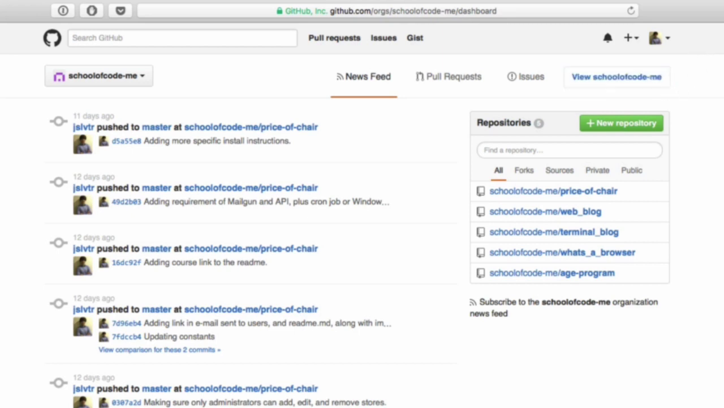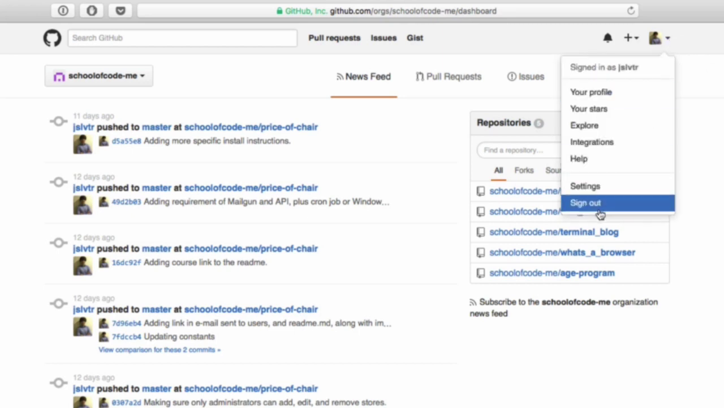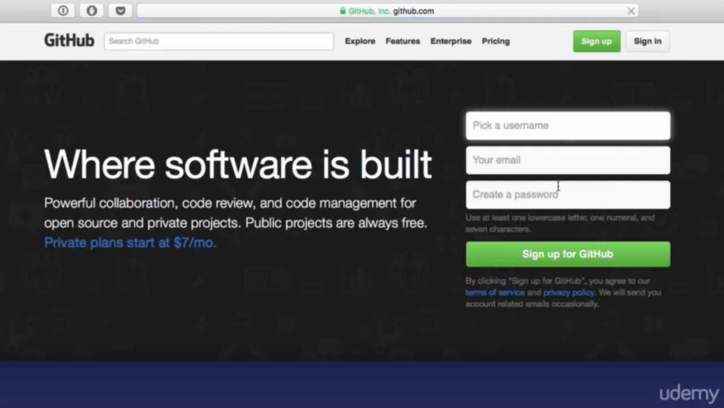You'll have to register. So I'm already registered, but I will sign out just for you guys to have a look at what this looks like. Simply picking the sign up button or picking your username, your email, and a password, and then clicking sign up, and then you'll be inside GitHub, and we can continue with the course and forking the project, which is going to be the next video.